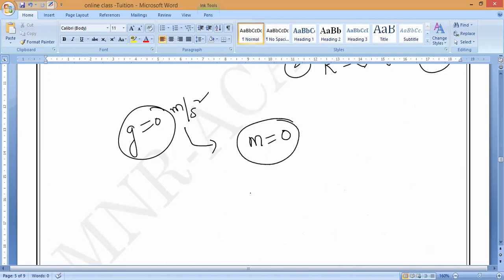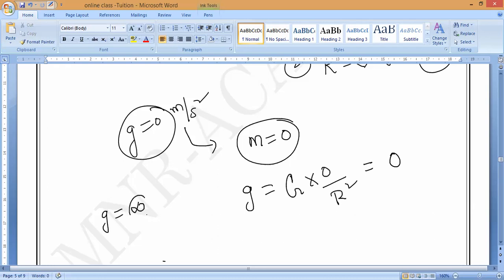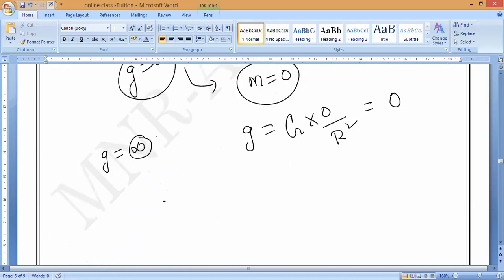Then what will the G value become? G is equal to capital G, 0 by R square. So 0 by anything is zero. But the G value will become infinity, or undefined, in a certain situation. At what condition? If R will become 0.